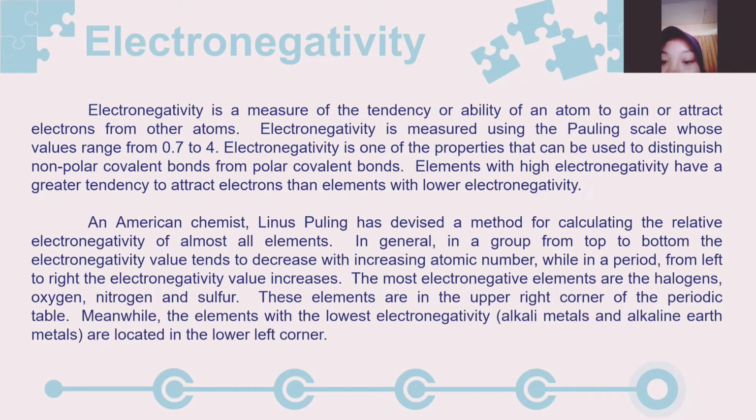The most electronegative elements are the halogens, oxygen, nitrogen, and sulfur. These elements are in the upper right corner of the periodic table. Meanwhile, the elements with the lowest electronegativity, alkali metals and alkaline earth metals, are located in the lower left corner.